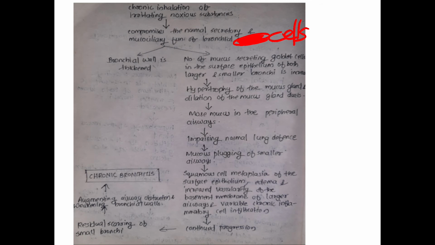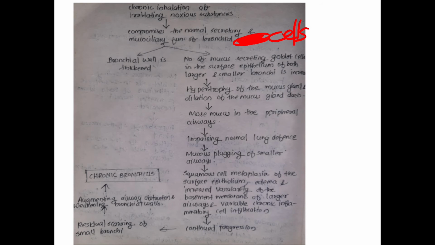And hypertrophy of the mucus glands and dilation of the mucus gland ducts are also observed. As a result of these changes, mucus is more in the peripheral airways. So, you can see more mucus in the peripheral airways. This further impairs our normal lung defenses.